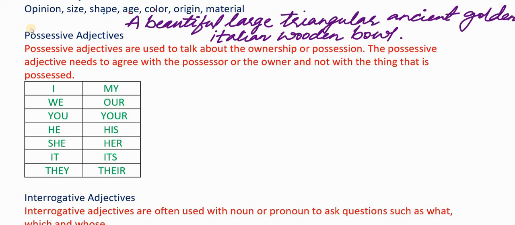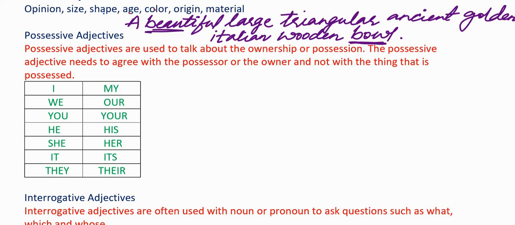The noun here is bowl. Now let us assume that I have a bowl which is from Italy. It is made of wood, triangular in shape. It is old one, large and beautiful. I want to use all these details to describe about a bowl. How am I going to write all these adjectives? First, I need to write the opinion.